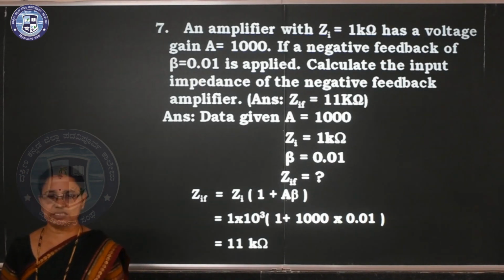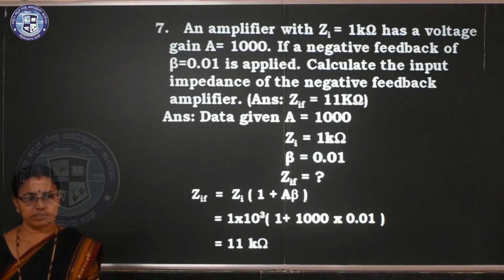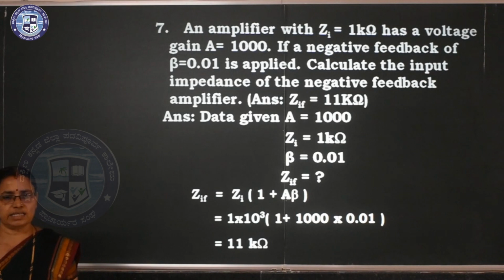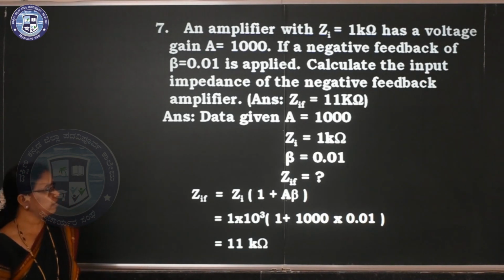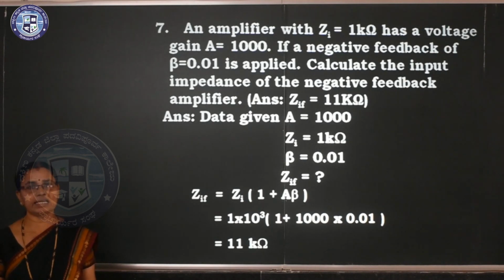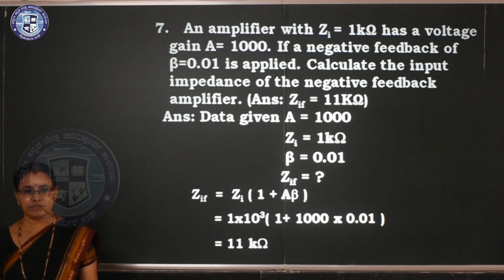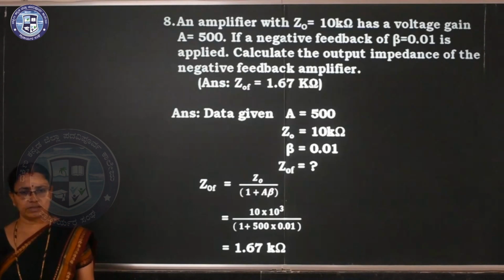An amplifier with Zi equal to 1 kilo ohm has a voltage gain of 1000. If a negative feedback of beta equal to 0.01 is applied, calculate the input impedance of the negative feedback amplifier. Input impedance increases, so I have to multiply by 1 plus A beta. So you are getting 11 kilo ohm.